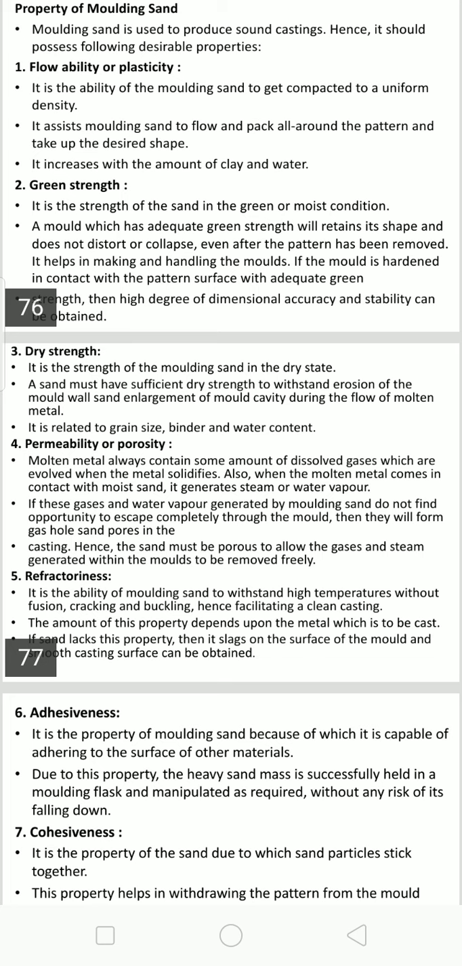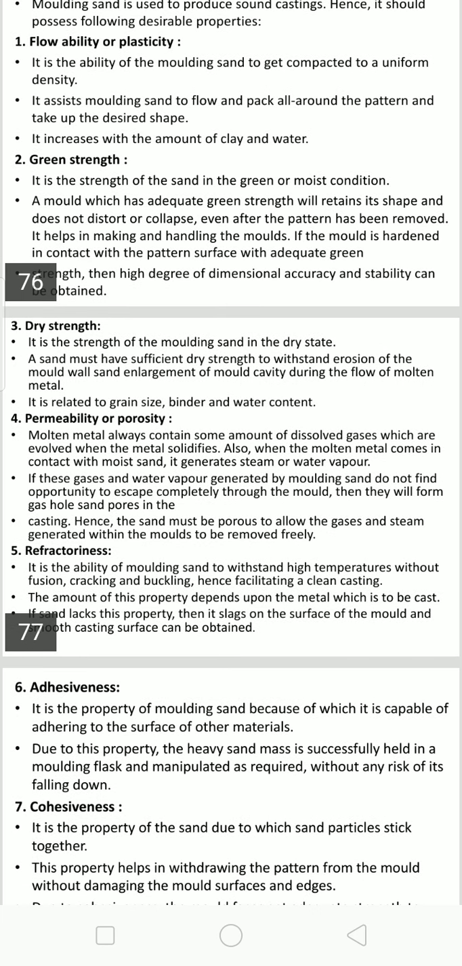Hence the sand must be porous to allow the gases and steam generated within the mold to be removed freely. Permeability is nothing but the property of the molding sand by virtue of which the gases produced during solidification can escape easily. That's it. Then refractoriness is the ability of the molding sand to withstand high temperature.